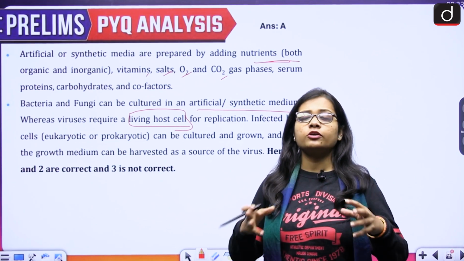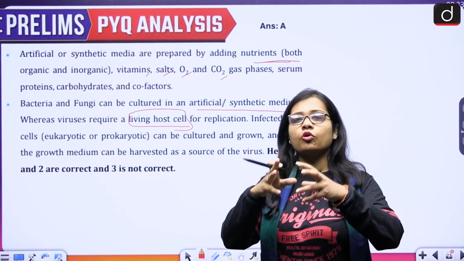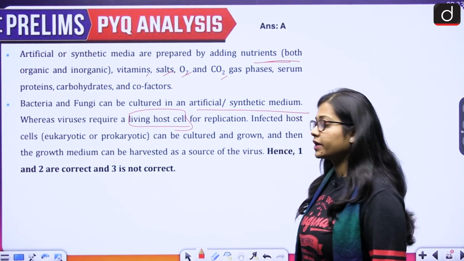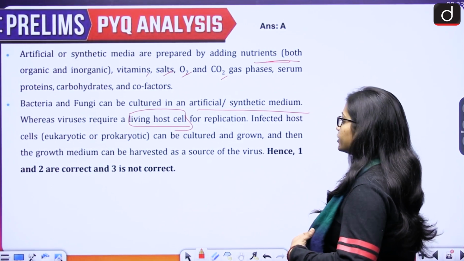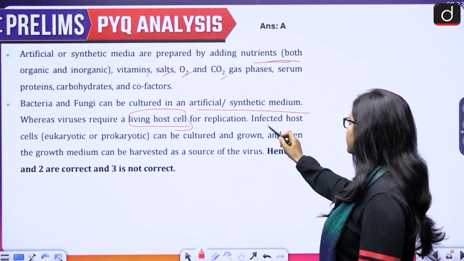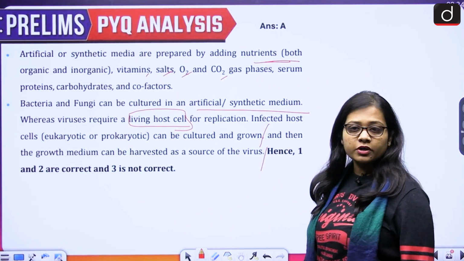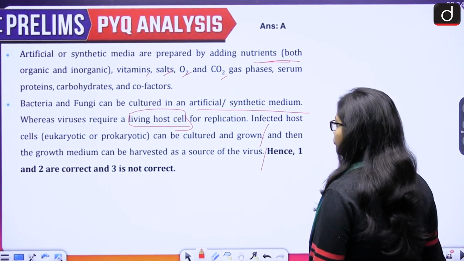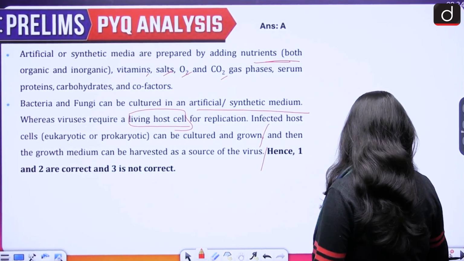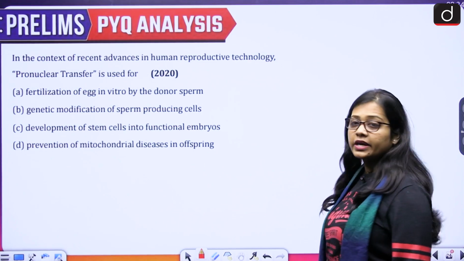It cannot replicate on its own. It needs to go into a host cell for replication. Then infected host cells can be cultured and grown, and then the growth medium can be harvested as a source of the virus. Therefore, first and 2 both are correct, and virus, that is the third one, is incorrect.